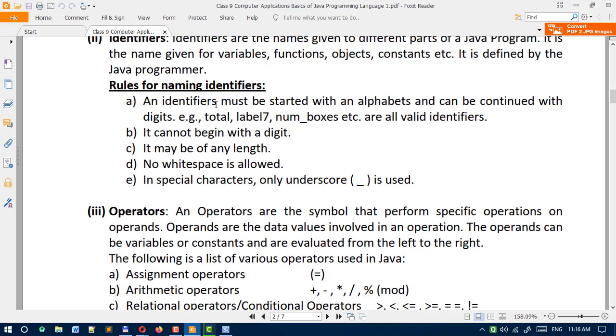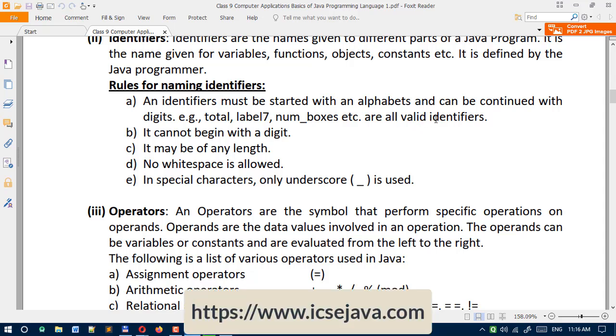And then there are rules for naming identifiers. These rules we have already discussed here in the last class. We can repeat that one. First rule is here, an identifier must be started with alphabets and can be continued with digits. Second rule is here, it cannot begin with a digit.